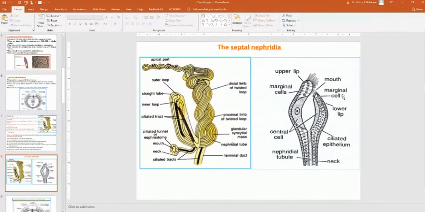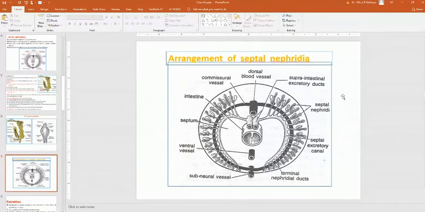This is the arrangement of septal nephridia. Here you can see this is a beautiful diagram. Again, here is the dorsal blood vessel. This diagram is from your book. This is a ventral vessel, subneural vessel, terminal nephridial duct, septal excretory canal, and septal nephridia.